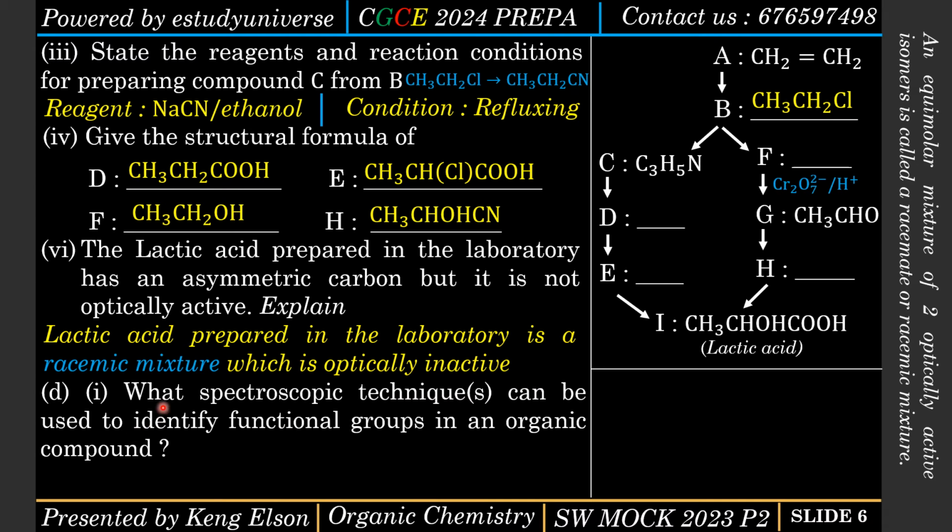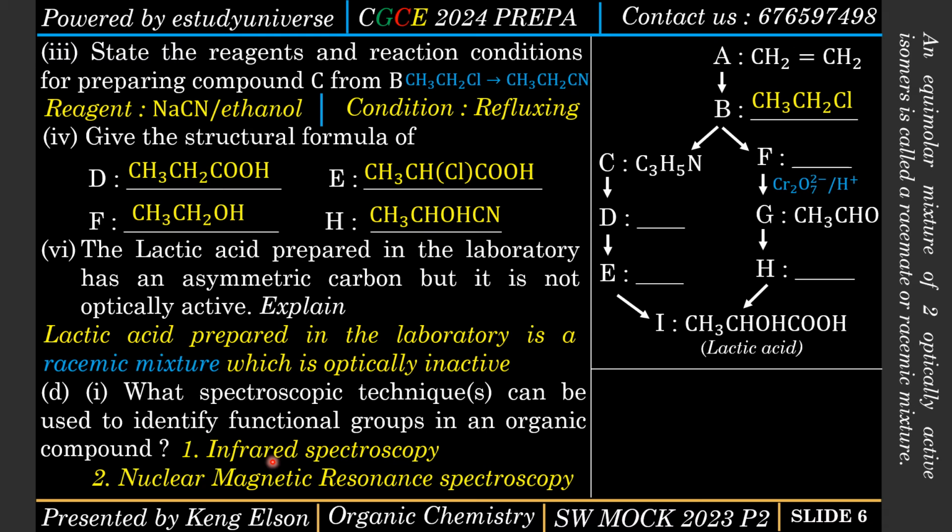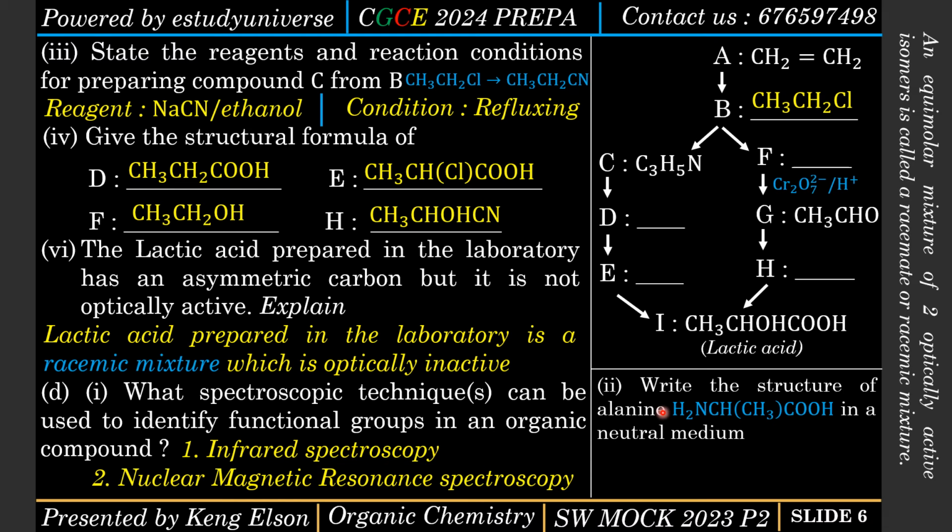Roman 1. What spectroscopic techniques can be used to identify functional groups in an organic compound? First, we have infrared spectroscopy, and also we have the nuclear magnetic resonance spectroscopy. Roman 2. Write the structure of alanine. This is an amino acid in a neutral medium.